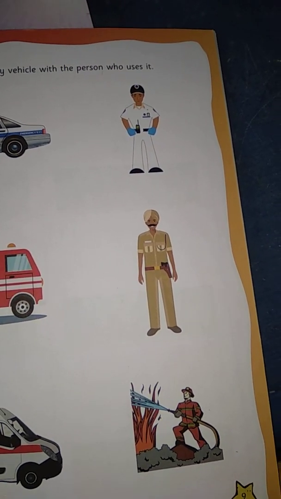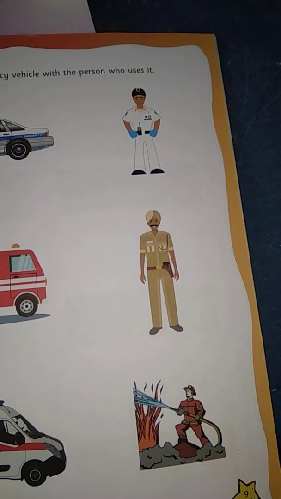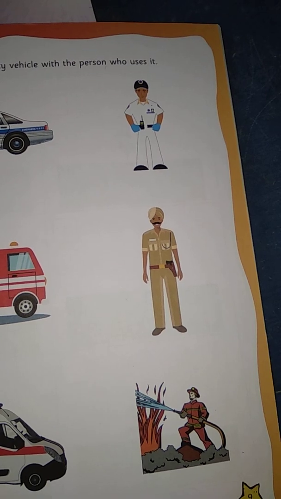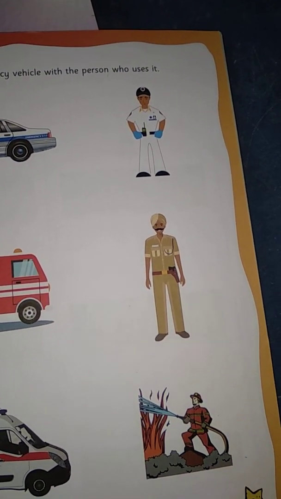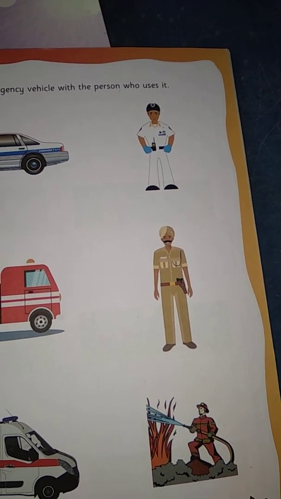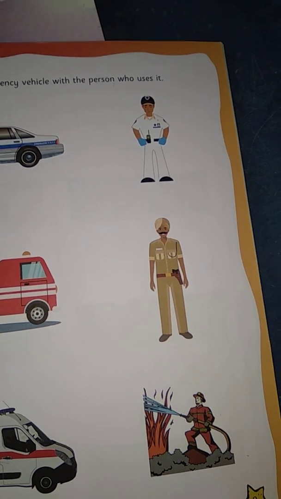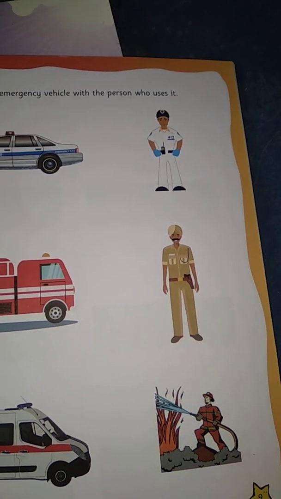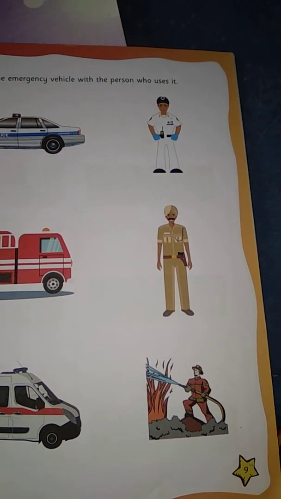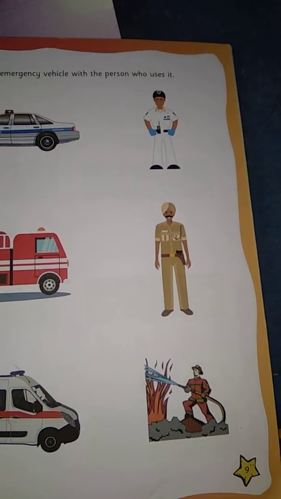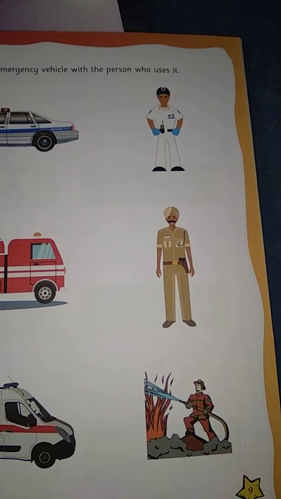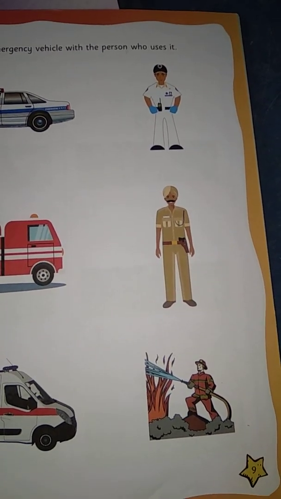So when you visit or when you go to the hospital, you can see that doctors are wearing white coats and stethoscopes, right? So that is the uniform for the doctors. Okay, they have so many things, but white coat is their uniform. So for the policemen, this is called khaki dress, khaki dress. So that is in chocolate color. So for the policeman, khaki dress is their uniform.